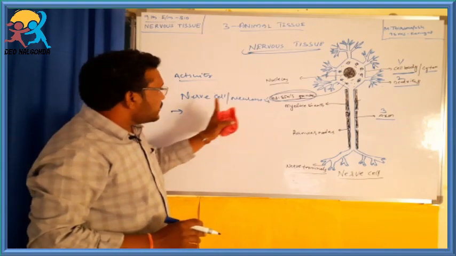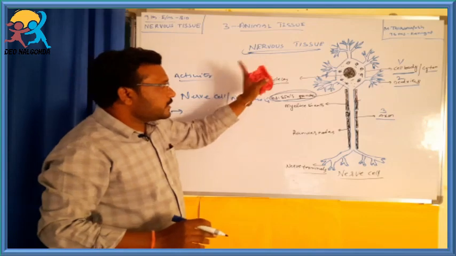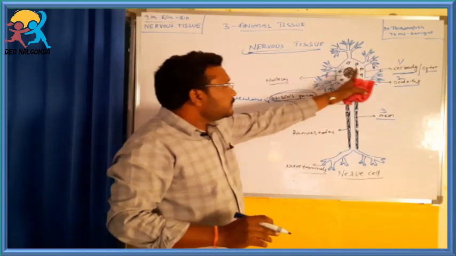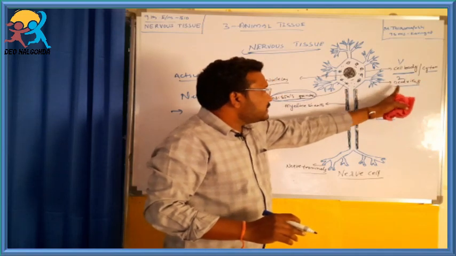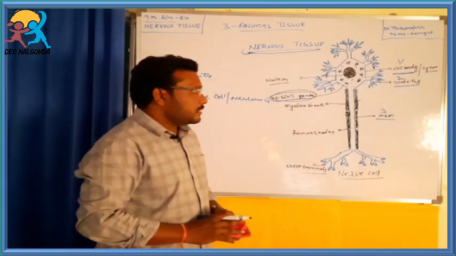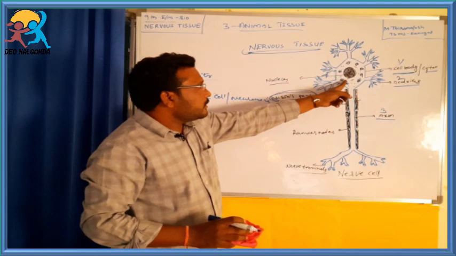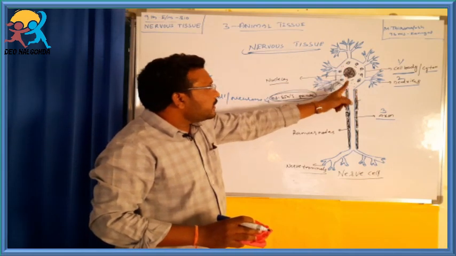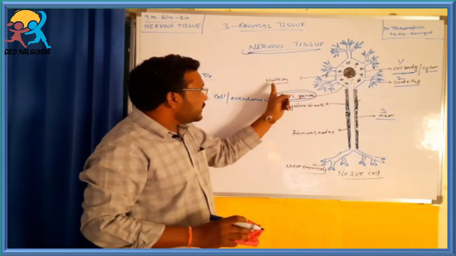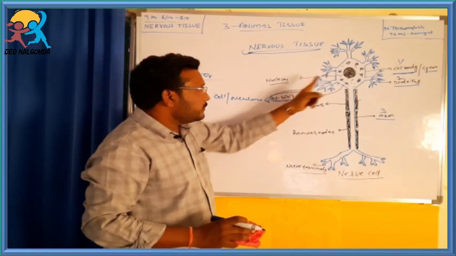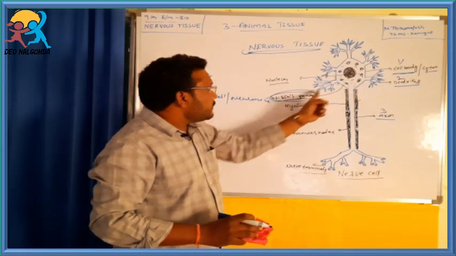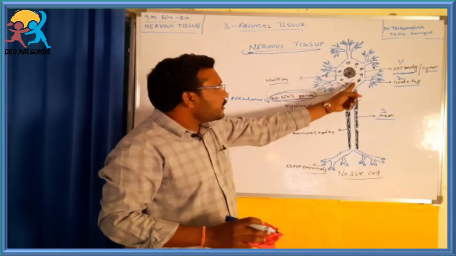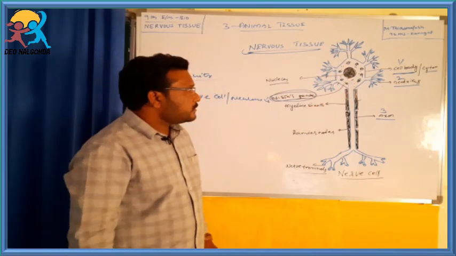What have we discussed? The nerve cell is the structural and functional unit of the nervous system. The nerve cell has three main parts: the cyton or cell body, the dendrites, and the axon. The cyton or cell body has a large nucleus in the middle, and cytoplasm with granules called Nissl's granules.